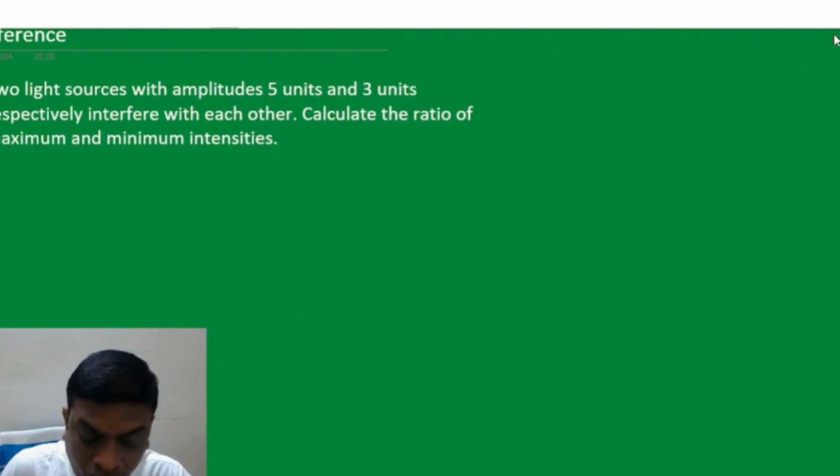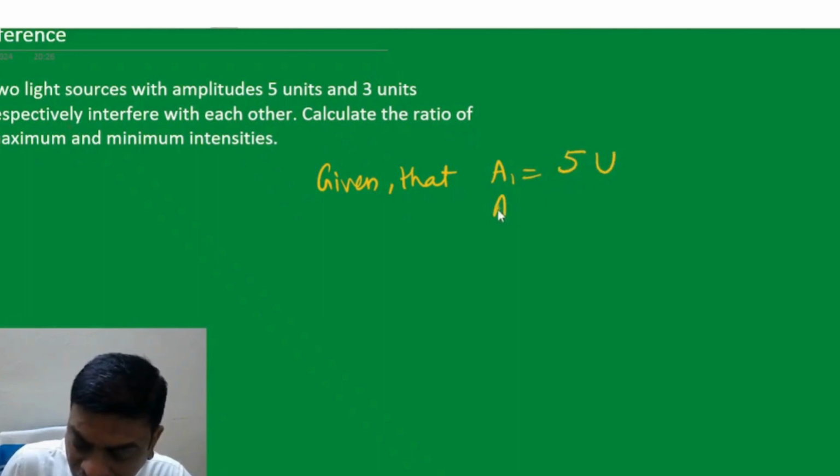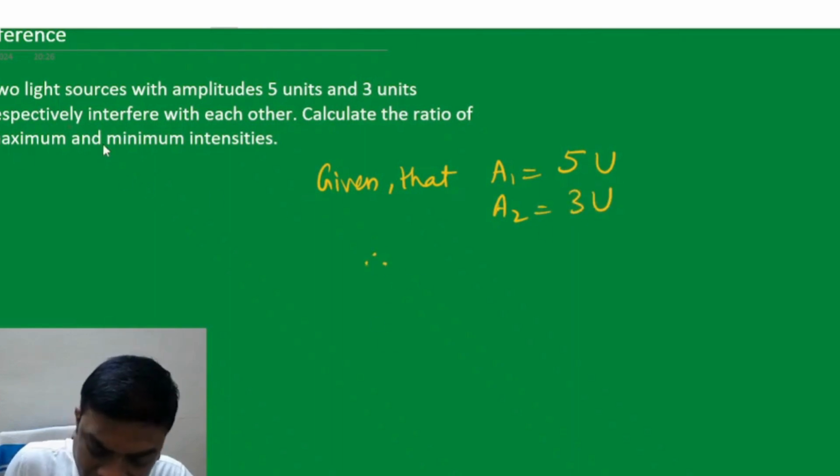You can see two light sources with amplitudes 5 units and 3 units respectively interfere with each other. Calculate the ratio of maximum and minimum intensity. Now we have been given that A1 is equal to 5 units and A2 is equal to 3 units. Now we have to find the ratio of maximum to minimum intensity.